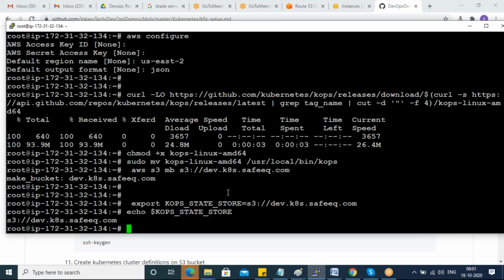Always verify a variable this way. Echo is the command, then dollar and that key. It will show you the value of that variable, guys. Whenever you see a dollar symbol anywhere in Linux, that means it is a variable. It has some key and some value inside it. That is what it means. So from now on, your Kubernetes, your Kops master will read the configuration from here. I will show you that also.